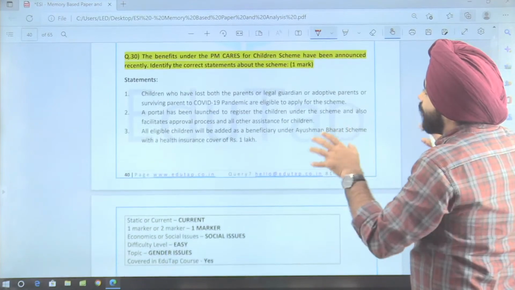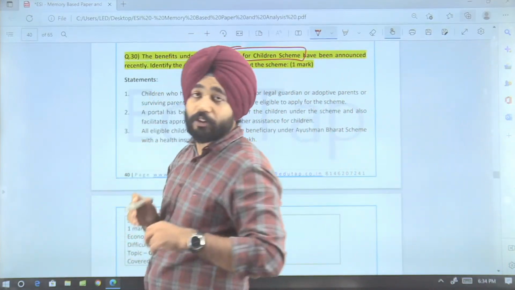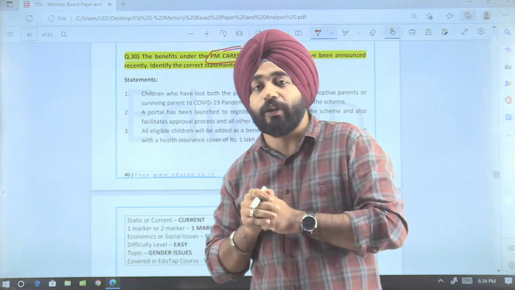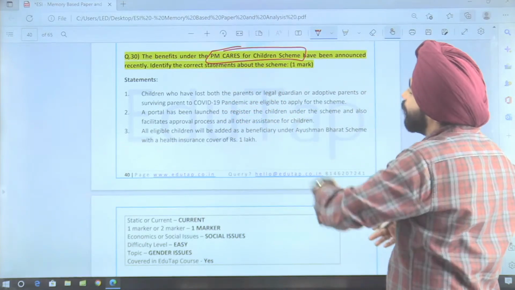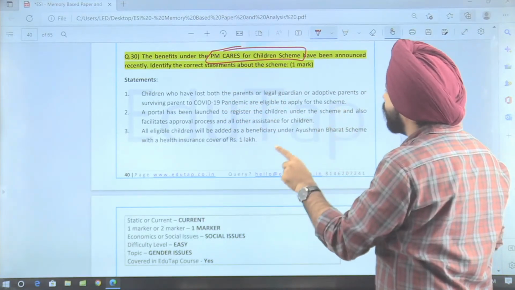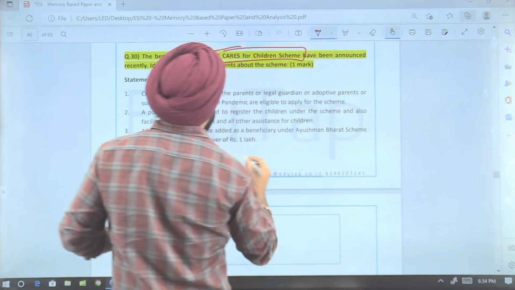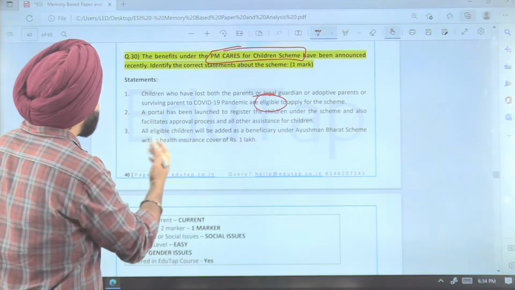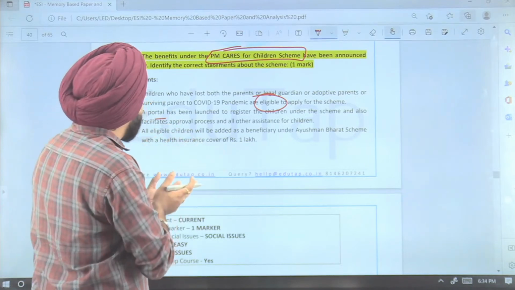Now coming to the last question, which was on the PM Cares for Children scheme, a recent scheme in the month of June. Okay, in the month of May and June, PM Cares for Children scheme was seen in the news. So that is the reason they have asked a question here. The statements that were given are: children who have lost both parents or legal guardian or adoptive parent, or surviving parent are eligible. So the first statement is on the eligibility of the scheme. The second statement was basically that a portal has been launched to register these children under the scheme.